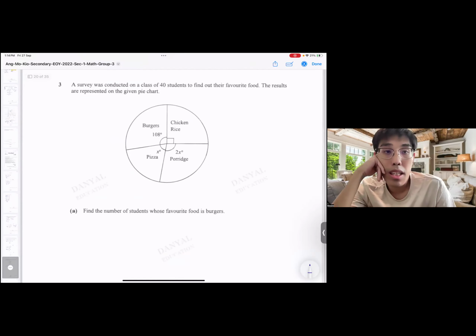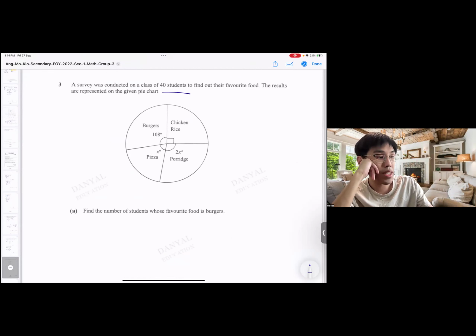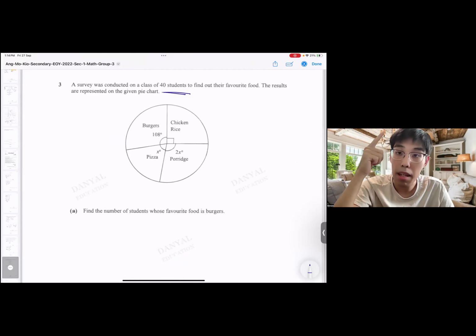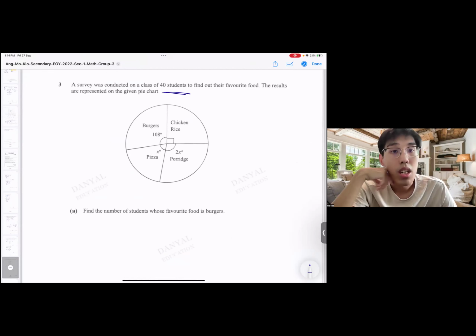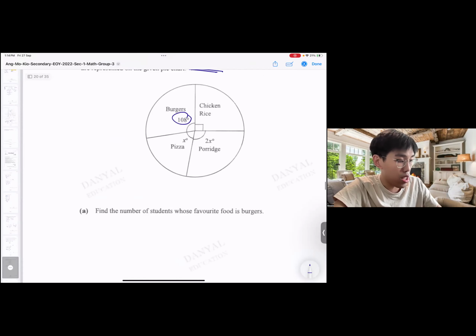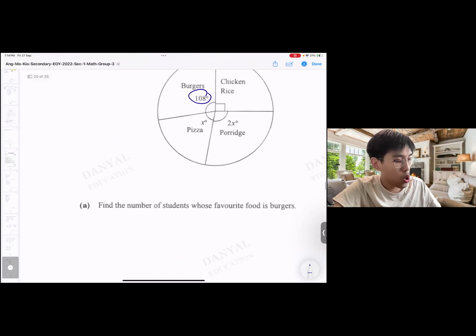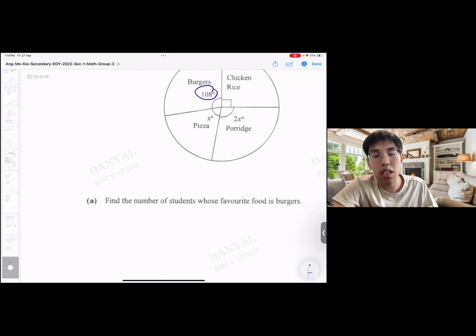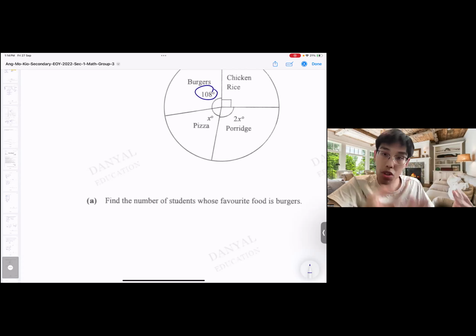A survey was conducted by a class of 40. Now they give us a 40 already. So keep that in mind. That's the total number of people. To find their favorite food, then the results are given in the pie chart. Find the number of students whose favorite food is burgers. Burgers quite straightforward because they already give us a degree. Remember, 1 whole is 360. So this degree only shows us a specific proportion of this whole group of 40 students.